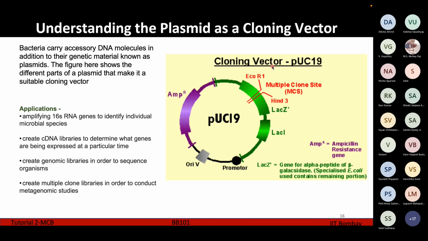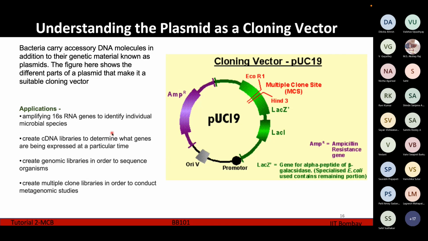Since we are making the cut in the lactose encoding gene, we have inserted our gene of interest, suppose in this green region. That means this LAC-Z gene is no longer functioning, which means that this plasmid is no longer capable of producing the enzyme which is going to digest lactose. So if we put this plasmid in a lactose containing medium, it's not going to be able to ferment the lactose. So that's how we understand that yes, our gene of interest has been properly inserted.